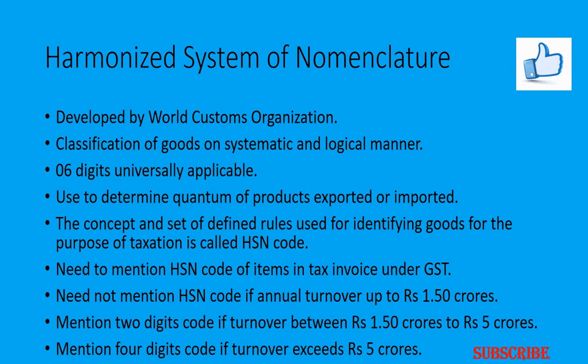Taxpayers having a turnover of more than 1.5 crores and less than 5 crores have to mention 2 digits of the HSN code, whereas if the taxpayer has more than 5 crores of turnover, then he has to mention 4 digits of HSN.